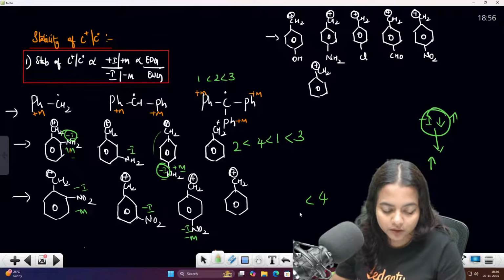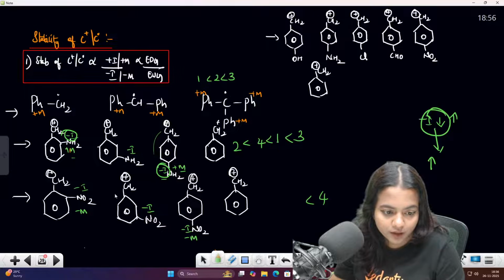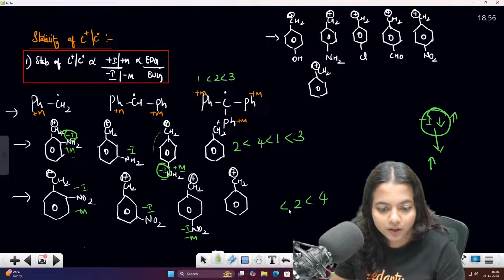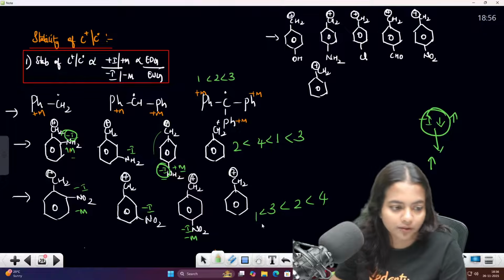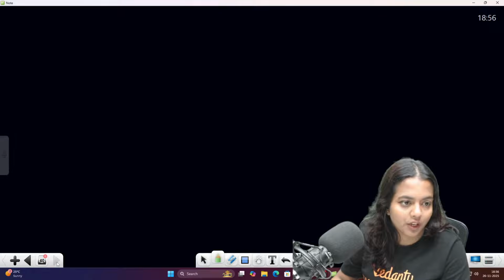Fourth one. Correct. There is no effect now. So fourth one. Then comes which one? This one, right? Second one. Then third one. Then first one. Okay. So this is the stability of the carbocation.